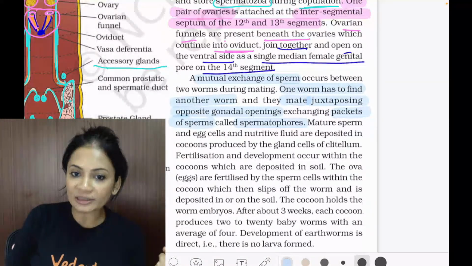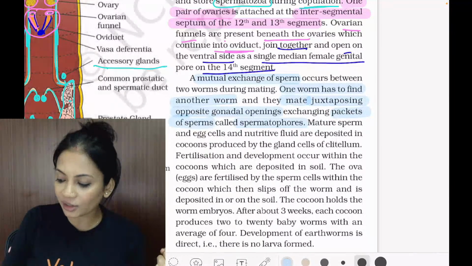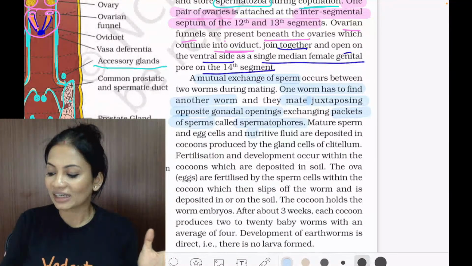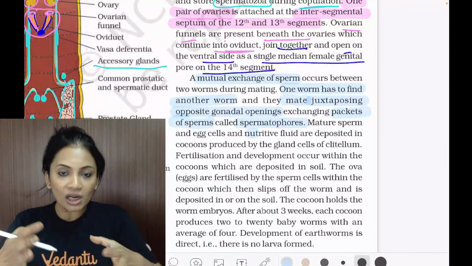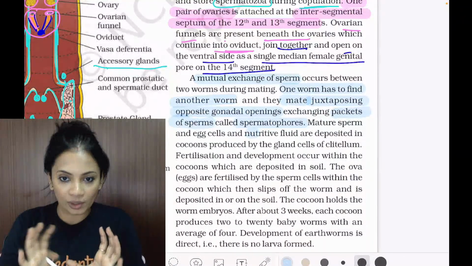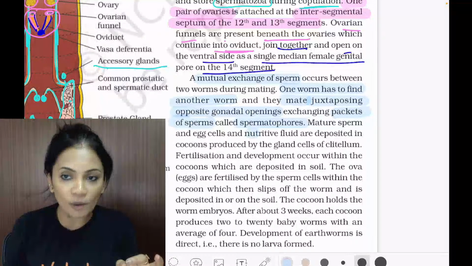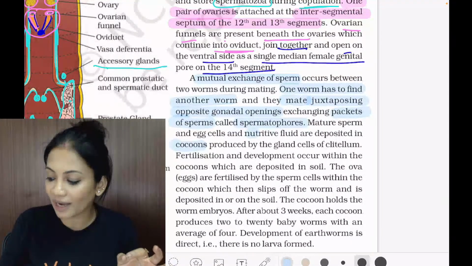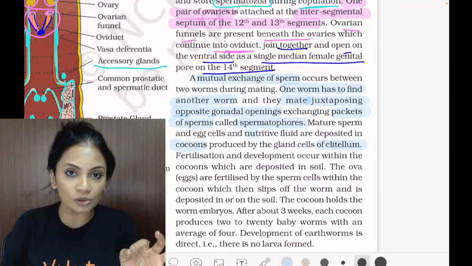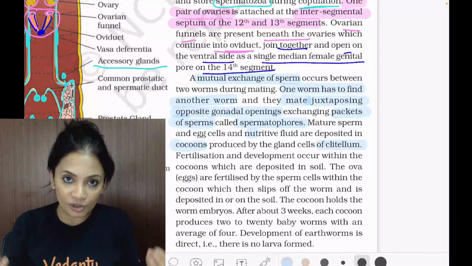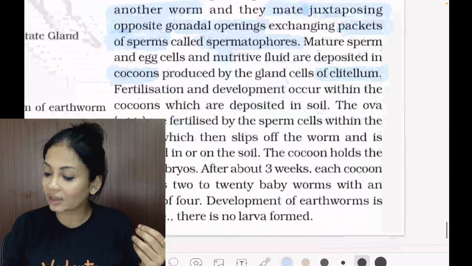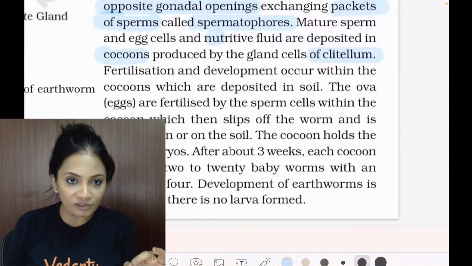Alright, the mature sperm and the egg cells and nutritive fluid are going to be deposited. Now where are they going to be deposited? First of all, a cocoon will be formed. Okay, a cocoon will be formed. Who is forming the cocoon? The cocoon is produced by the clitellum. Do you remember I told you the clitellum is glandular? So the glands of the clitellum will contribute in producing the cocoon. The cocoon will be produced.